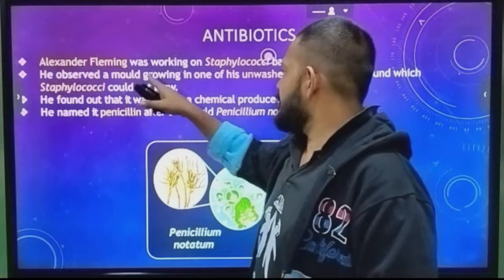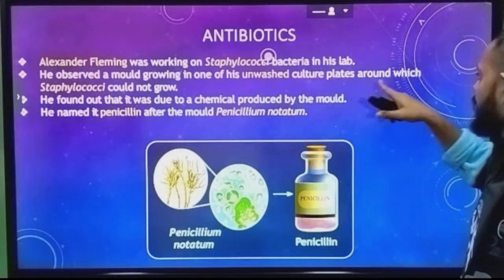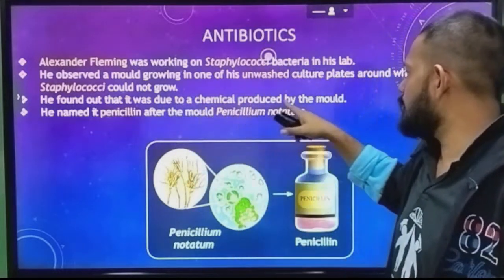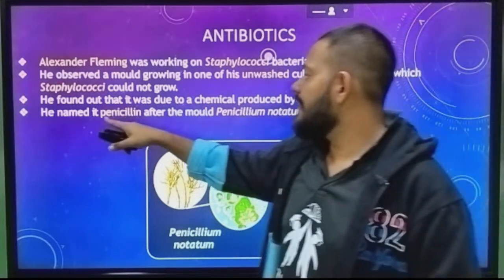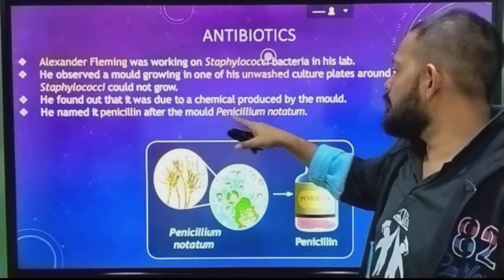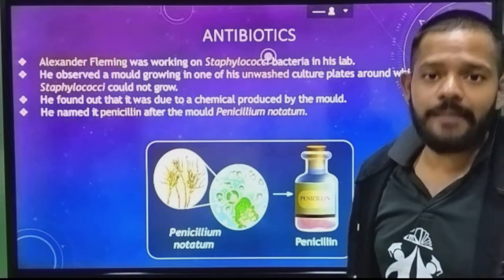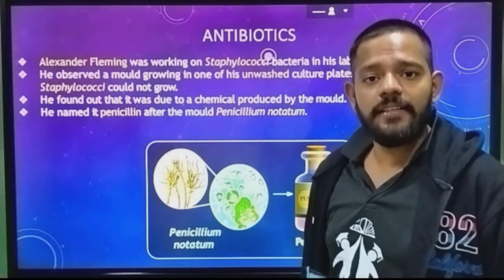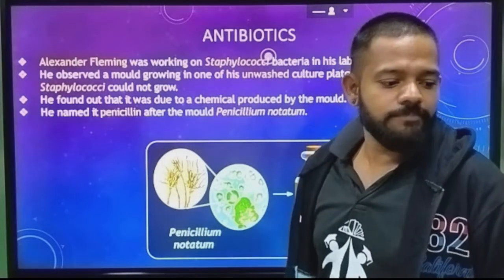So he observed that mold growing in one of the unwashed culture plates around which staphylococci could not grow. He found out that it was due to a chemical produced by the mold. He named it penicillin after the mold Penicillium notatum. The species responsible for the production of penicillin is Penicillium notatum.